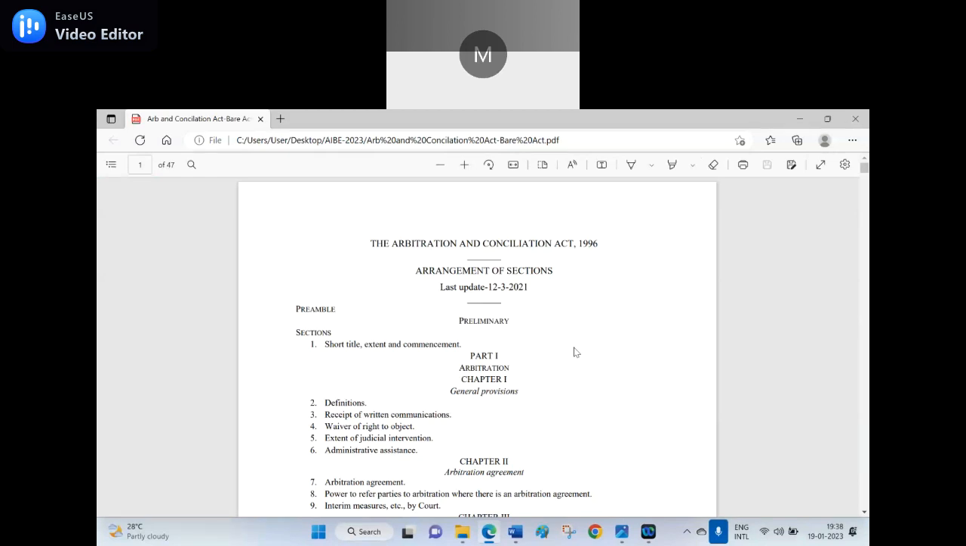Okay. If I ask you a supplementary question, what is the ID number of this Act 1996? The Arbitration and Conciliation Act ID number means what ID?